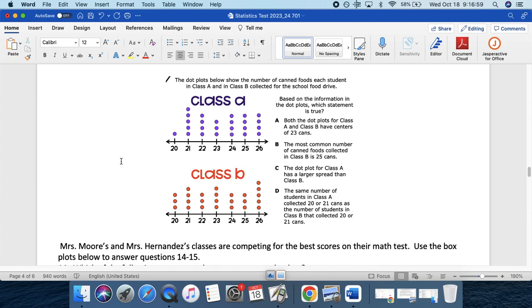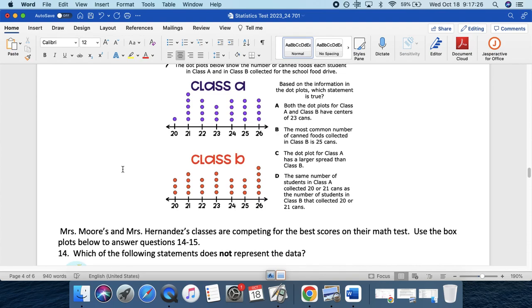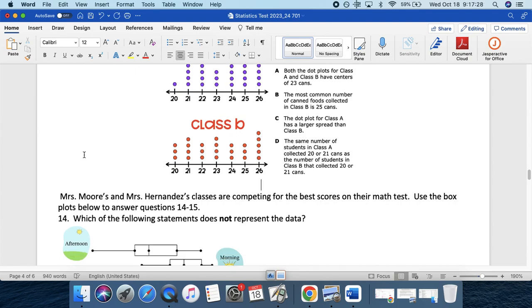B, the most common number of canned foods collected in Class B is 25 cans. C, the dot plot for Class A has a larger spread than Class B. D, the same number of students in Class A collected 20 or 21 cans as the number of students in Class B that collected 20 or 21 cans. Okay? So you're looking for the statement that is true.